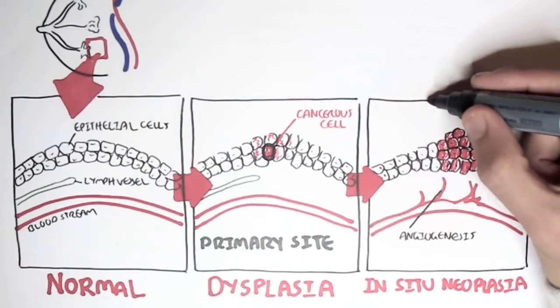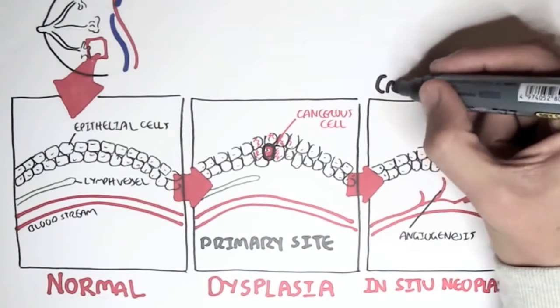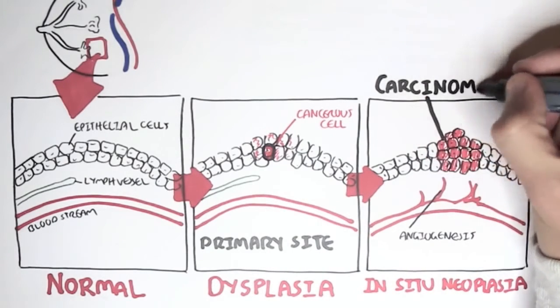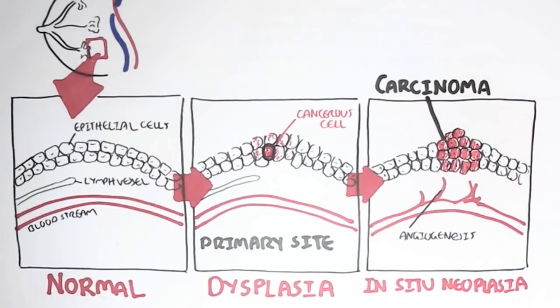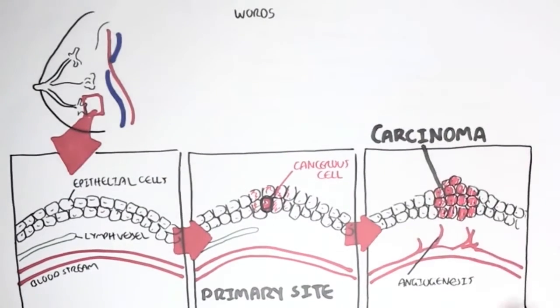As we know, this lump of cancer cells is known now as a tumor, neoplasia, but we can also refer to it as a carcinoma. Why is this? Let's learn a bit more about the terminology of cancer.